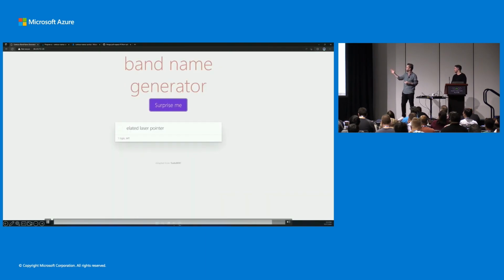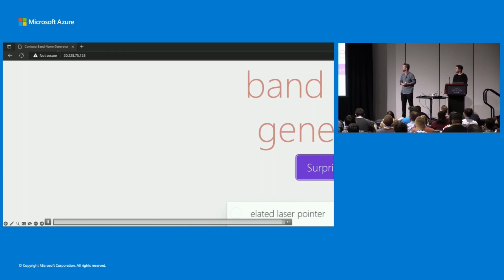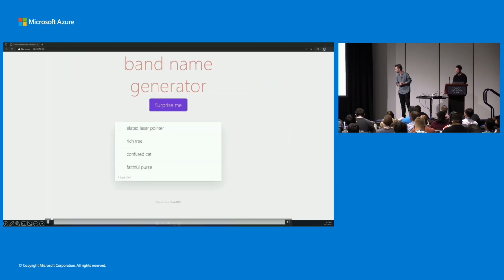Let's hit the IP and see. Yep. So now our changes. No more adjective, adjective. Now we get adjective, noun in here. Awesome. Yep. So automated deployment successful.